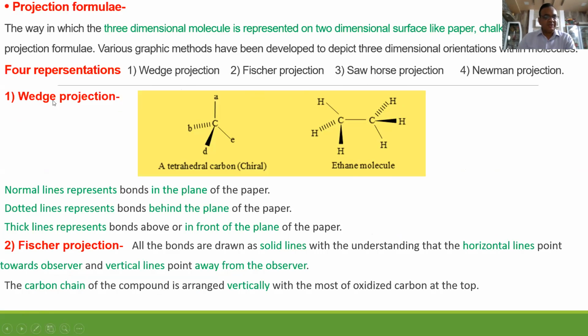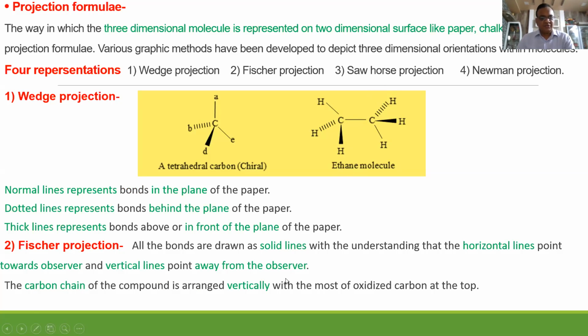So let us come to know one by one. If I want to draw the wedge projection formula for ethane, how do I draw it? Listen. So this is C2H6, ethane. One group is shown by a dotted line, which means this group is going behind the paper. This is shown by a dark, wedge, thick line, coming towards you. And these two are shown by normal lines, meaning they are in the plane of the paper. Same logic here also. So this is what to remember.